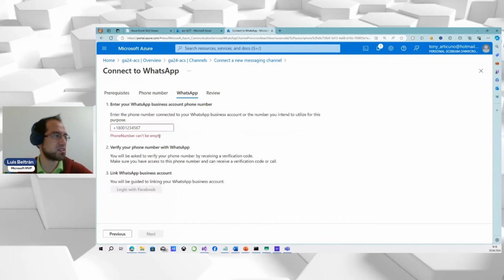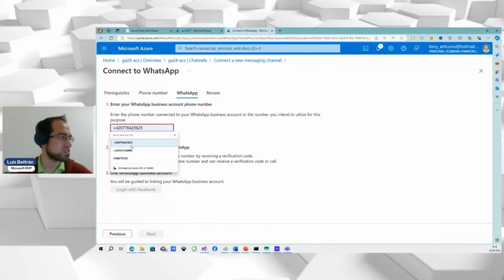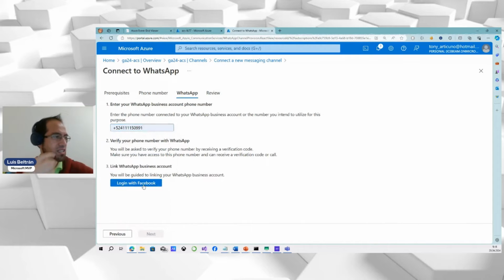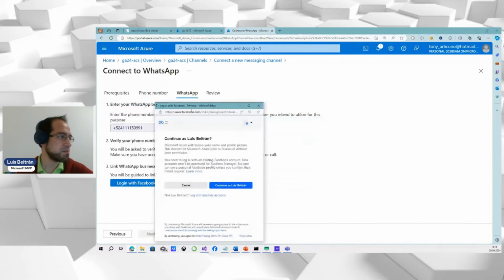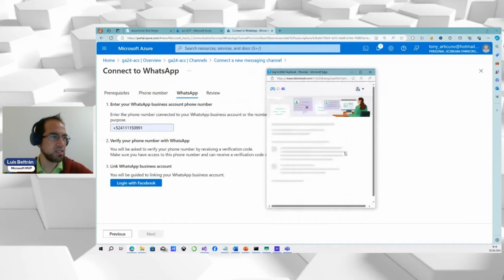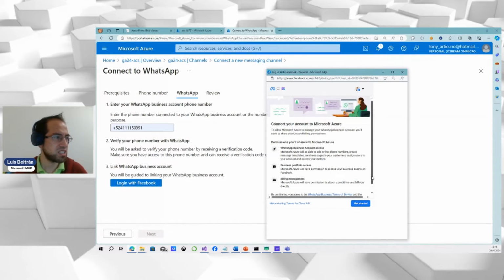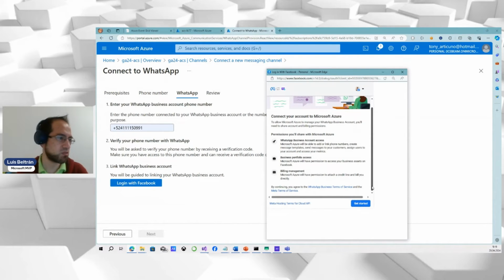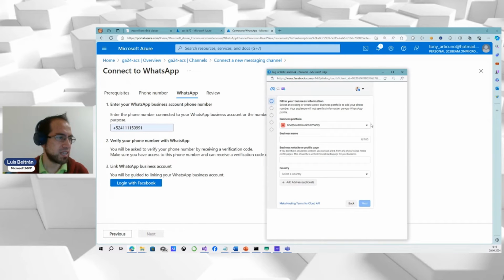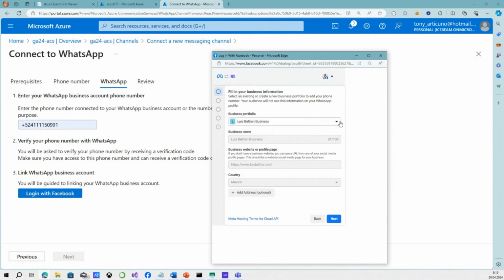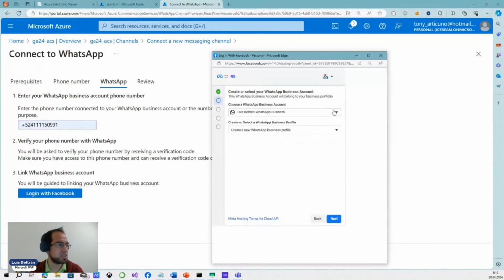And here I enter my number. Of course, I select this, and then it will take me to Facebook or Meta. I am already logged in, so then I have this wizard where these are the permissions that Azure will share from Meta. Then in this wizard, I need to select my company, or create one. Usually, actually, okay, I select something. I already did this in Meta. Then I can create a portfolio, a profile, and also a business account.